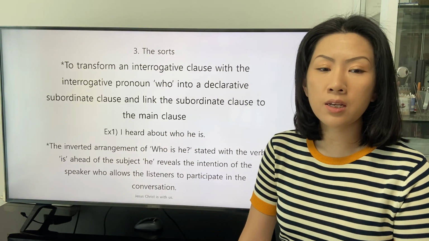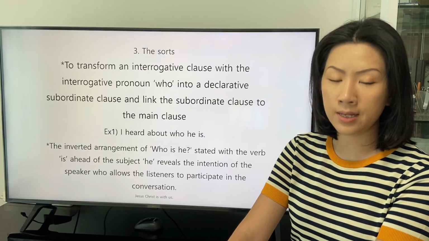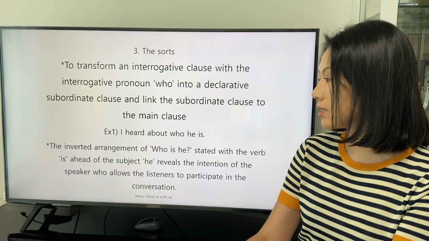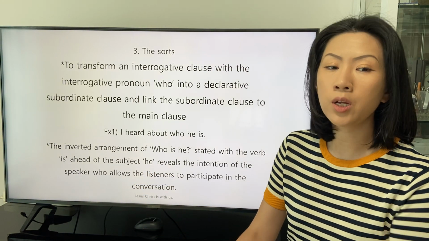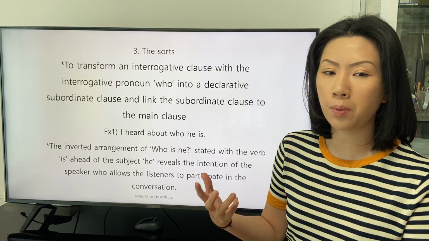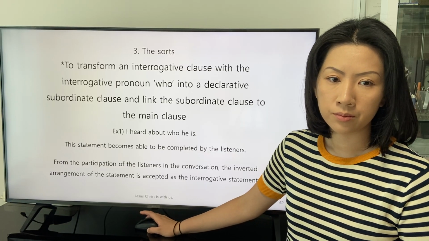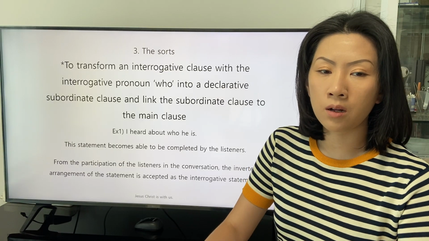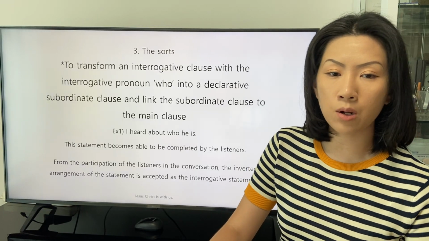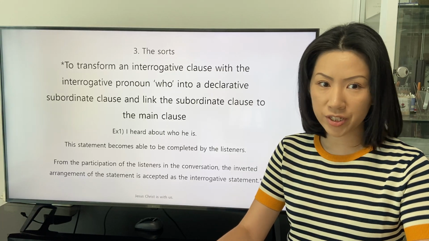The inverted arrangement of who is he, stated with the verb is ahead of the subject he, reveals the intention of the speaker who allows the listeners to participate in the conversation. This statement becomes able to be completed by the listeners.